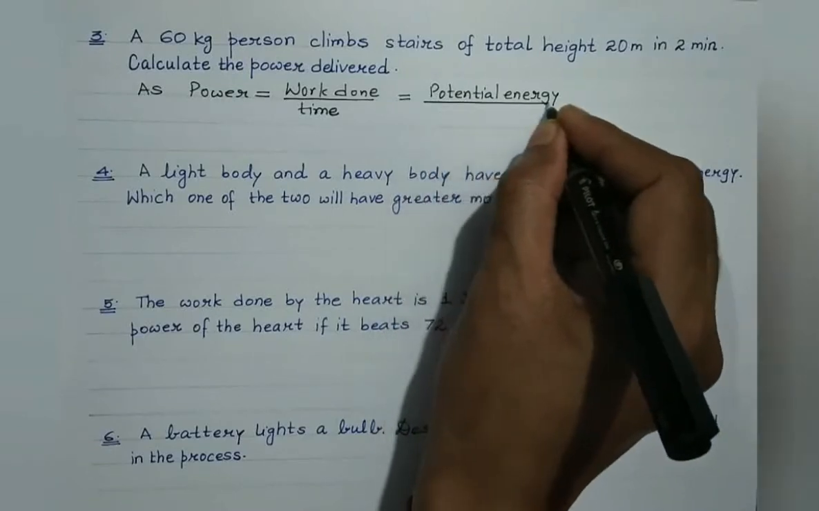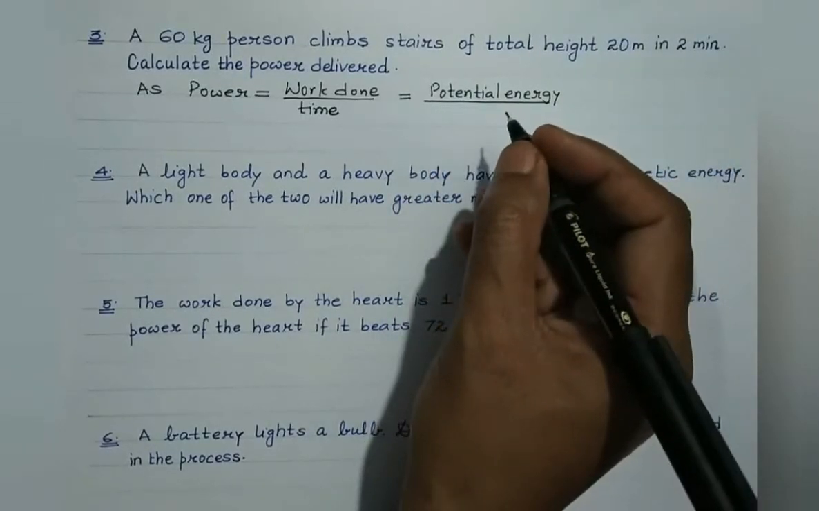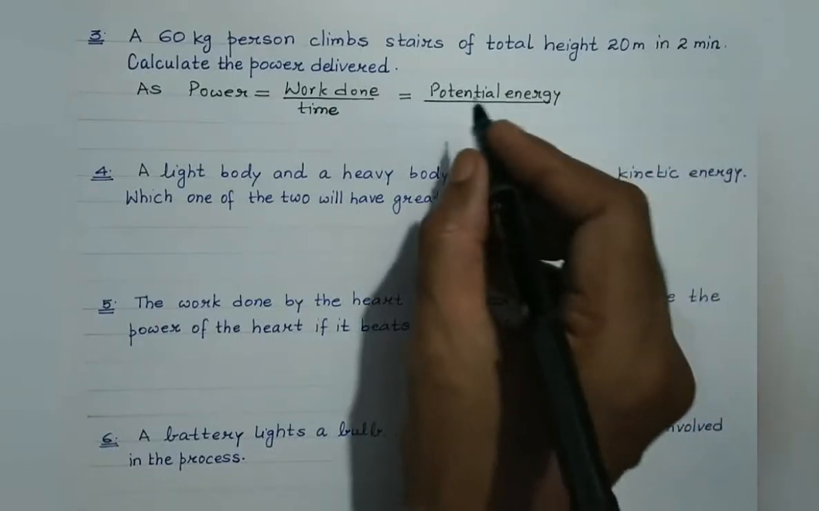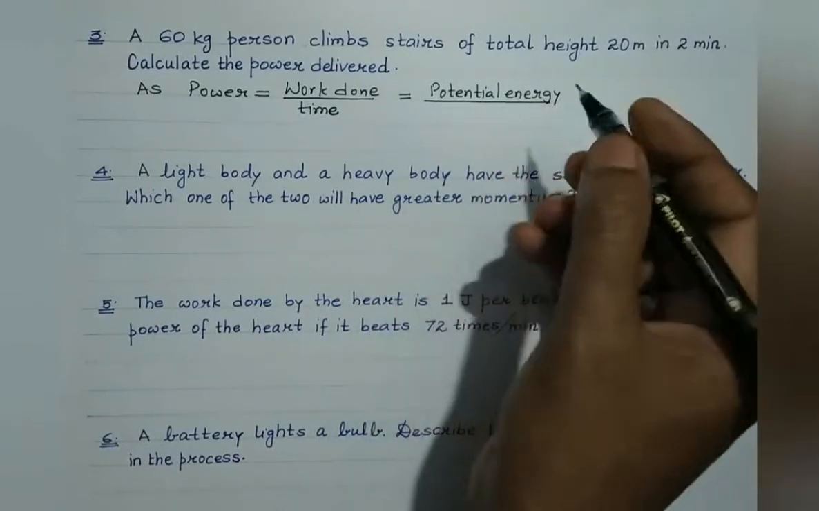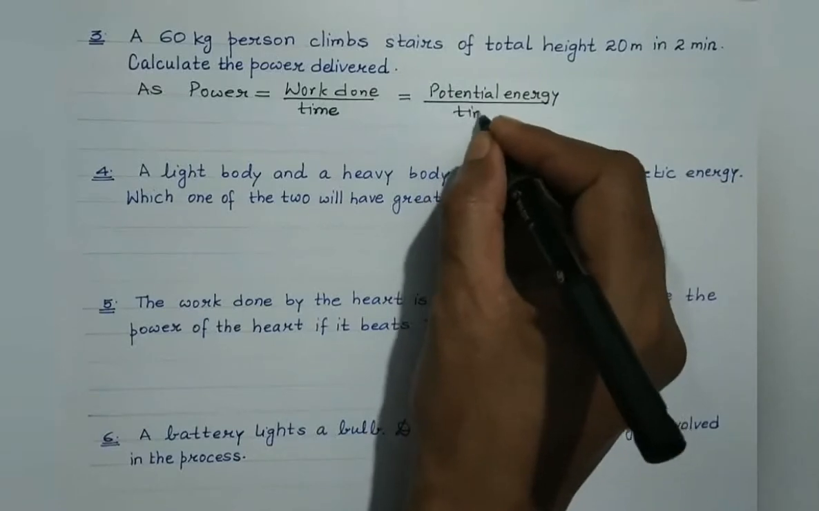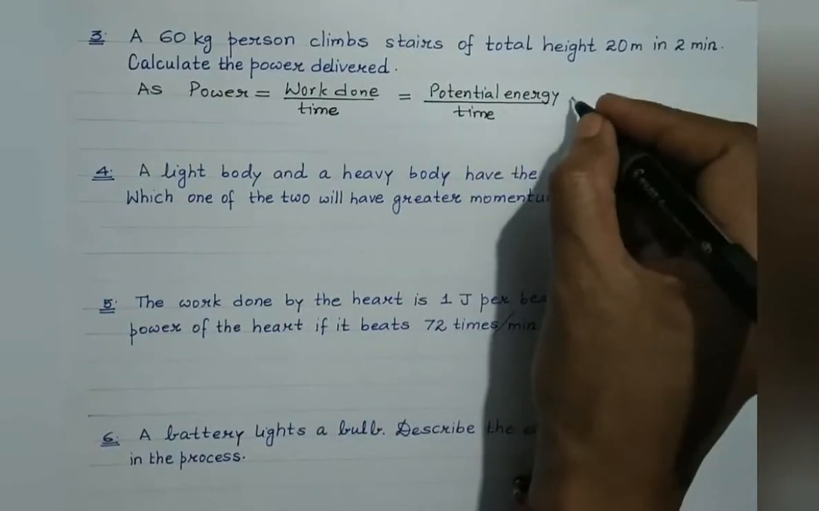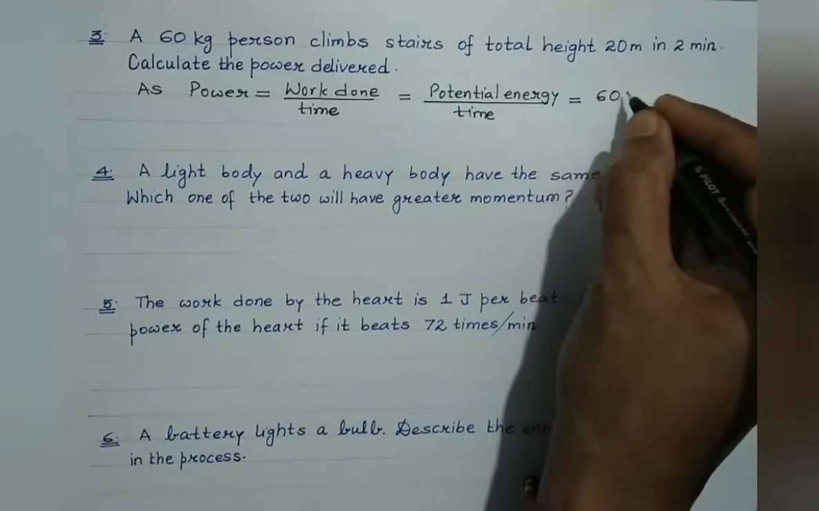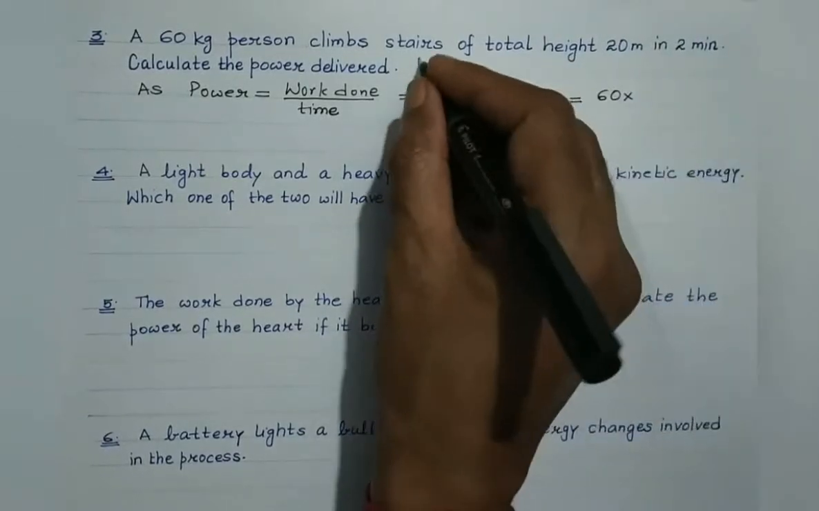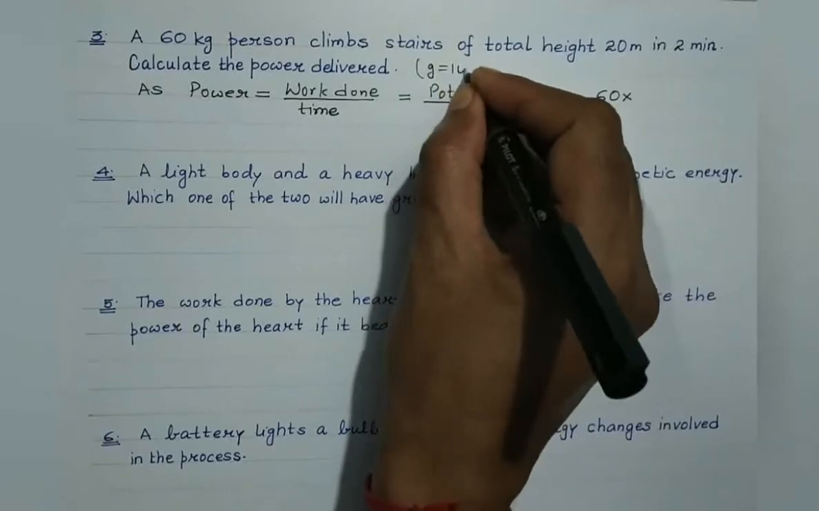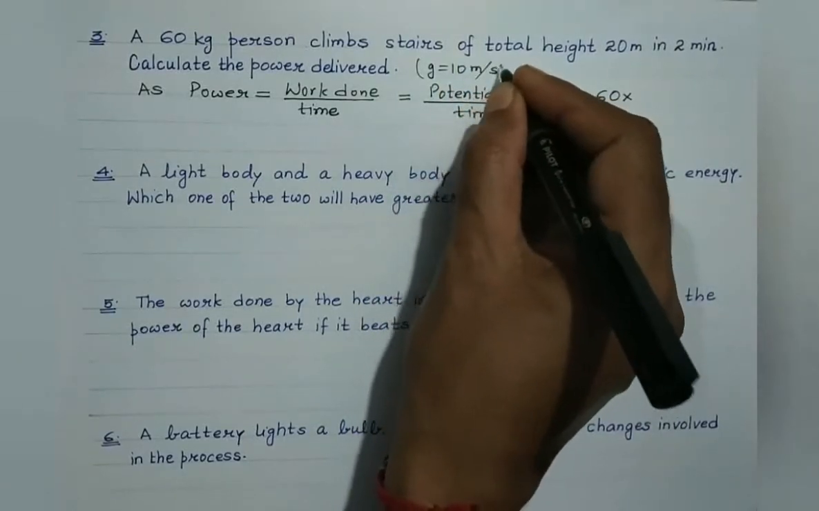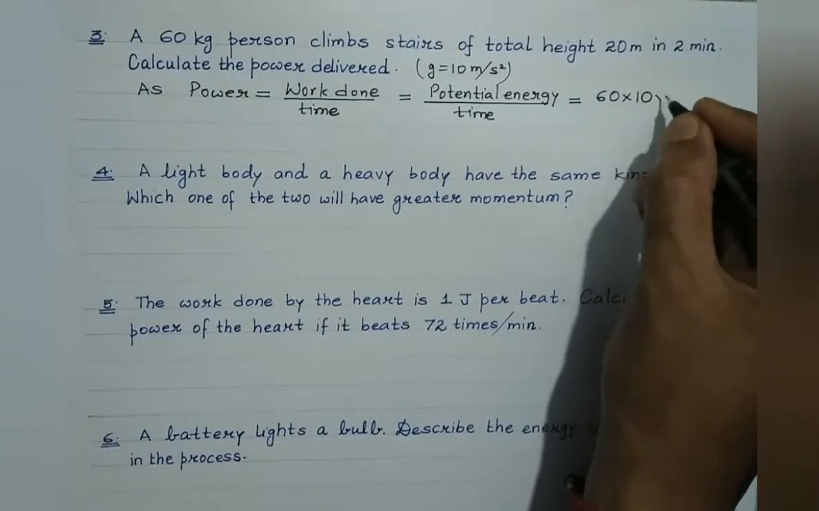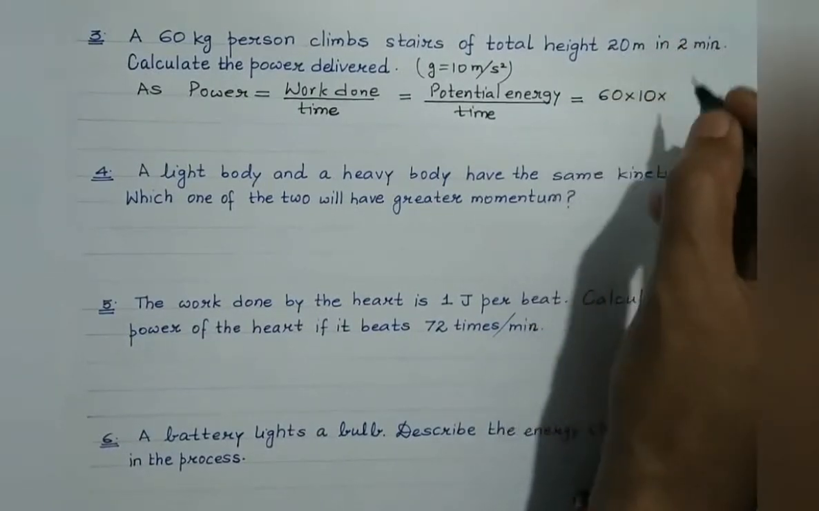So in this case, whatever work is being done by the person of 60 kg in climbing the stair of total height 20 meter, it will get stored in the person in the form of its additional potential energy. So potential energy is mgh. What is the mass of the person? 60. Let's take the value of small g as 10 meter per second square, right? So m into small g is 10 into h is 20